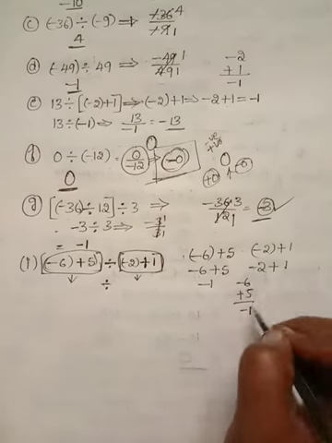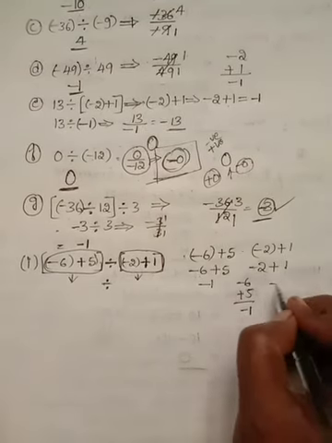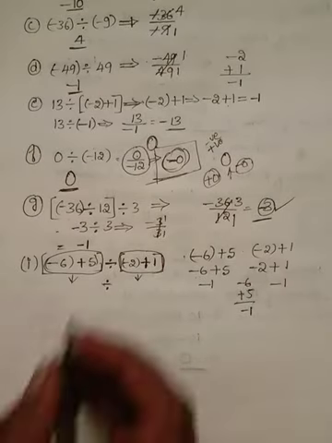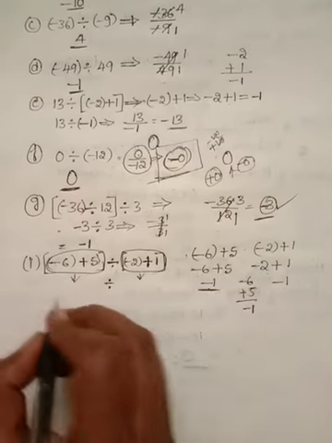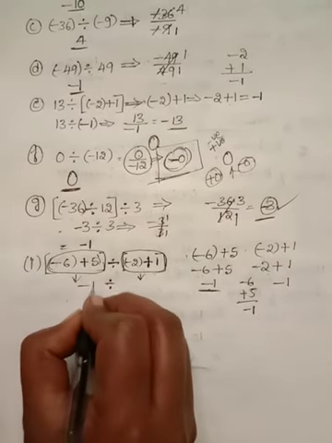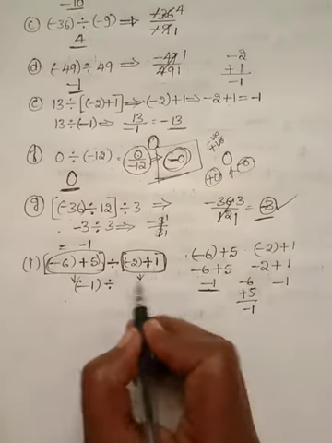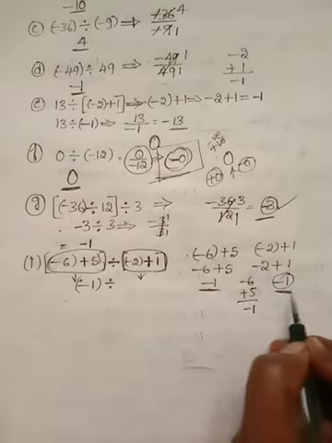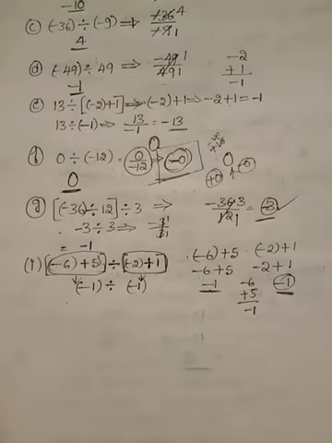And here also the same pattern. Solved the same way, this also is solved: minus 2 plus 1 is minus 1. So this simplification answer is minus 1. Put the bracket because this is a negative integer. And this simplification answer, you also put the bracket because this is also a negative integer.